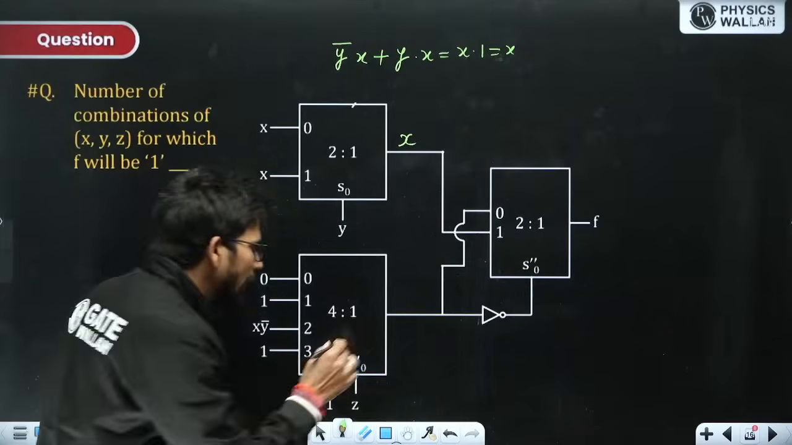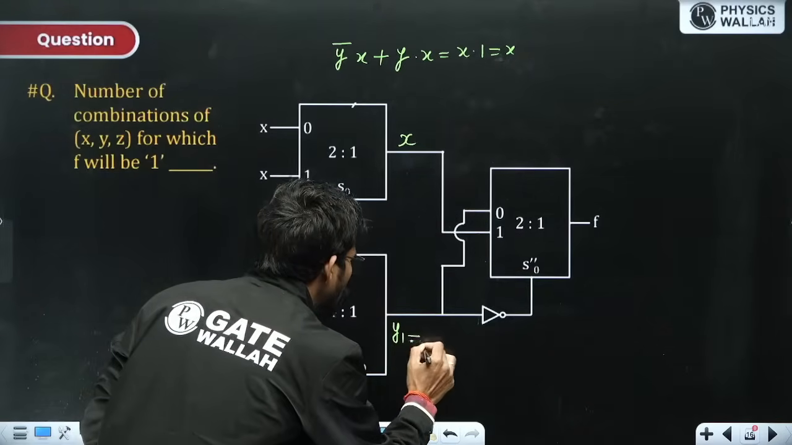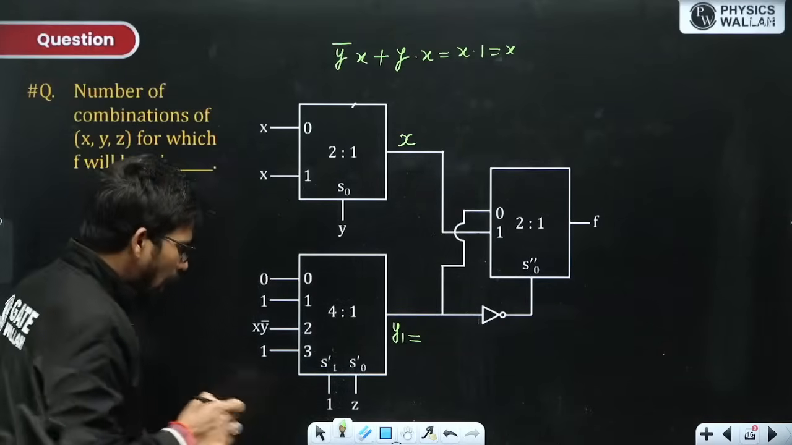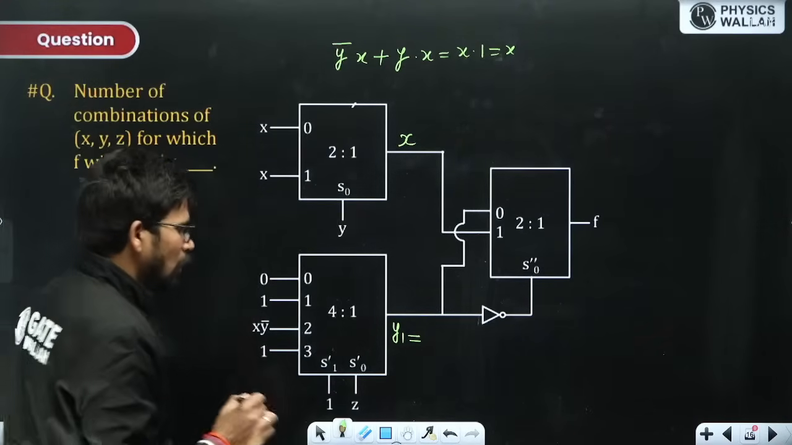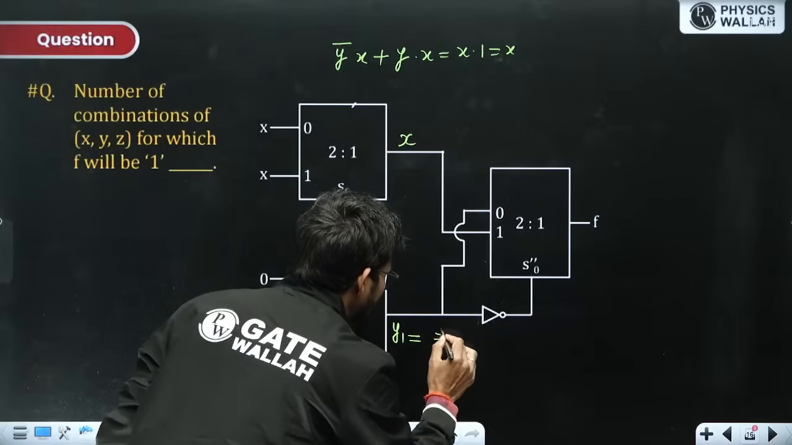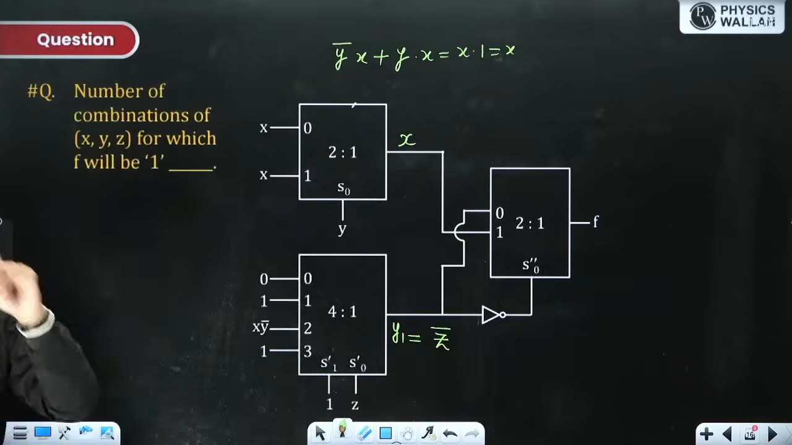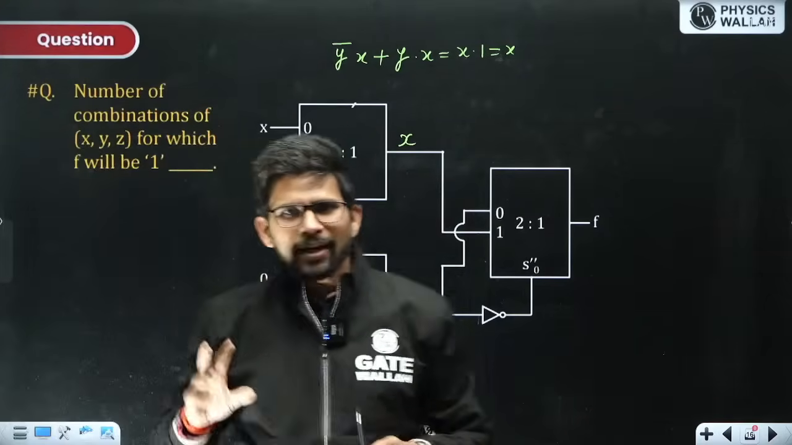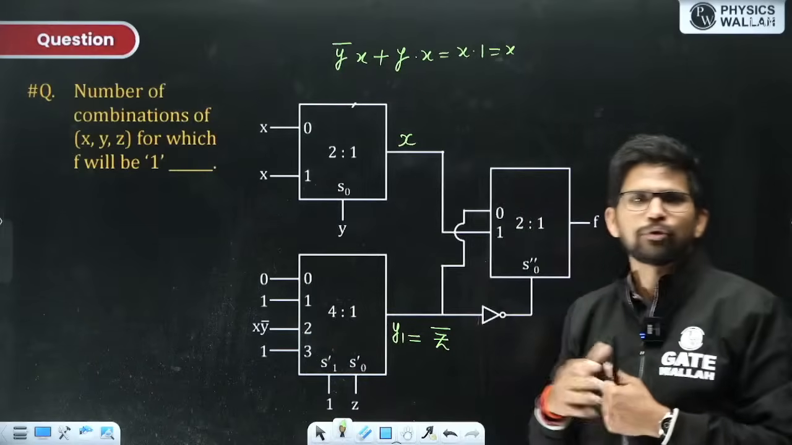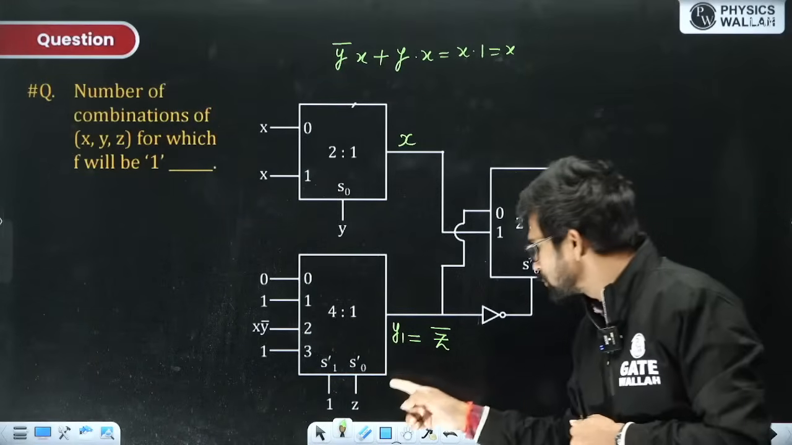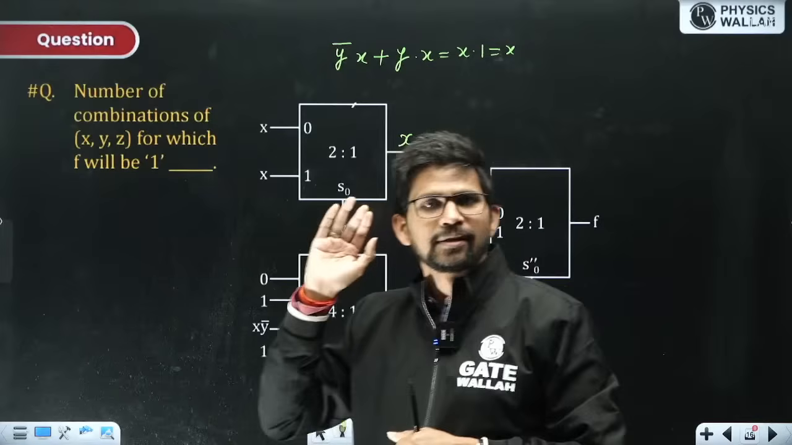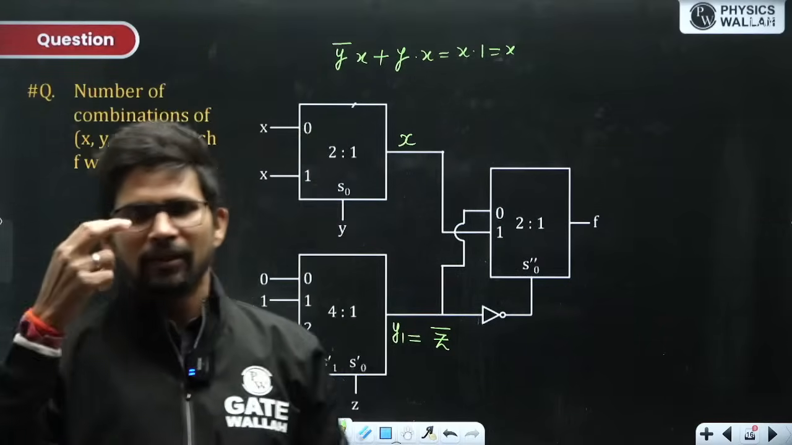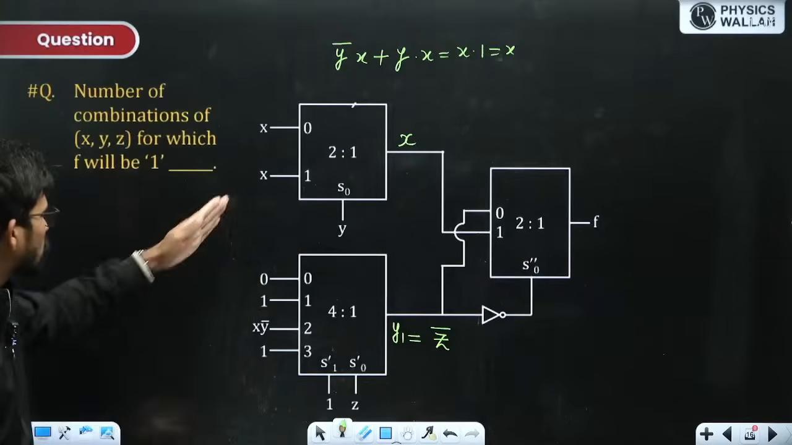Now how to write down this output? Let us take this output to be y1. Now z can be 0, z can be 1. When z is 0, that is z bar, because you can vary only z over here. This is very tricky. You are not selecting all the input lines of this 4:1 mux. Why, sir? Because only one variable is there in the select line, so that can take only 2 values, and that's how you can select only 2 inputs out of 4 inputs over here.